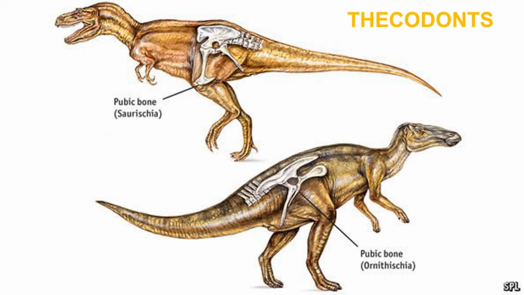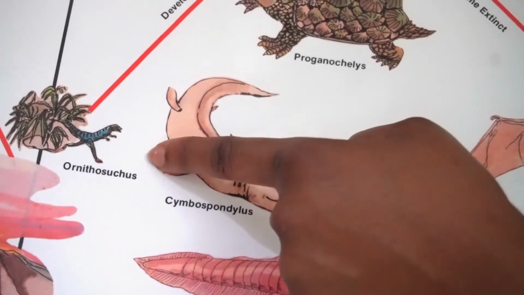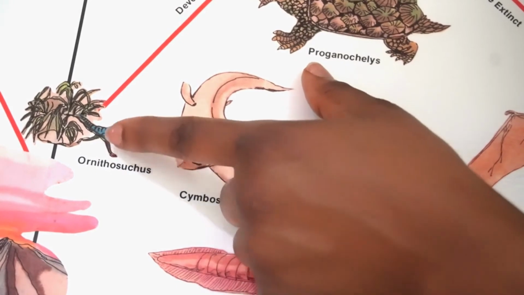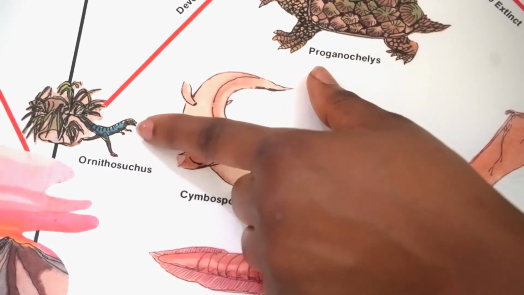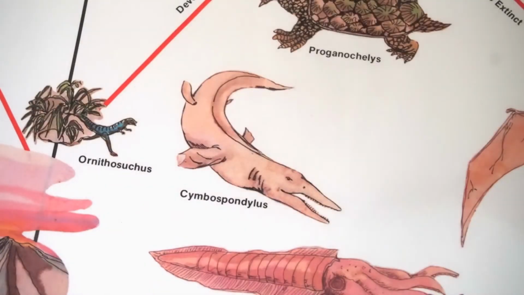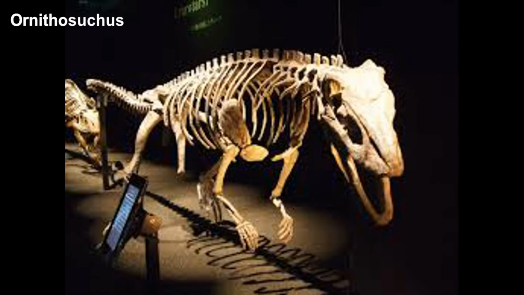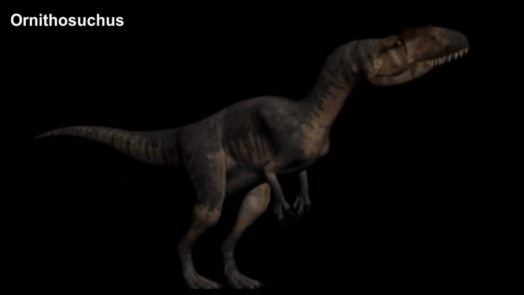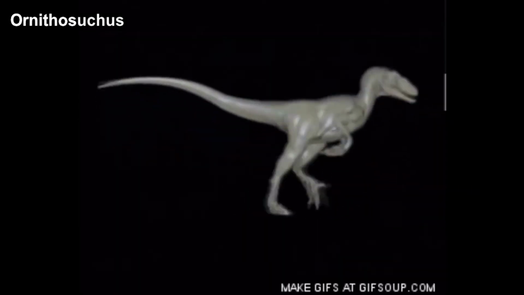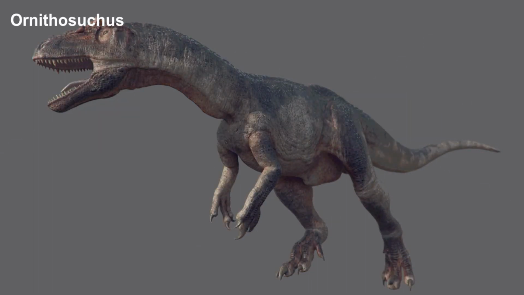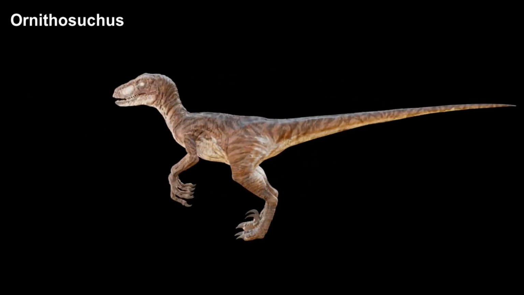A bird-hipped dinosaur, called the Ornithosuchus, measured 6 feet in length. It had long, slender limbs. Look at it, very tiny limbs. And a sturdy tail for balance as it stood upright. Its feet were like those of a big bird, with a large toe in the middle and two smaller ones on the side. Fossil footprints of these creatures were at first thought to be those of a large bird. A meat eater and a fast runner on two legs, it probably chased after smaller plant-eating animals or the young of larger dinosaurs.